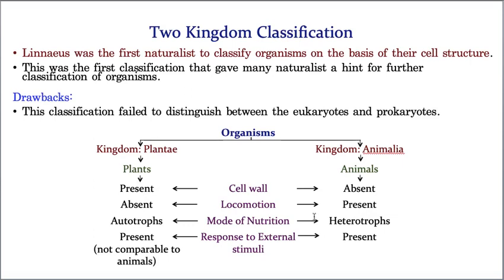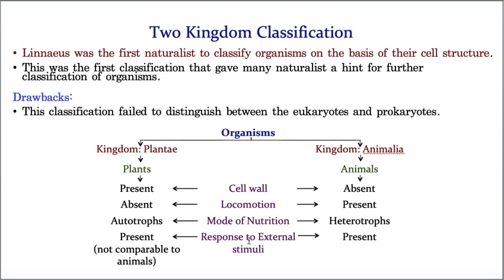Whereas mode of nutrition, plants are autotrophs. So many times I told you the meaning of autotroph. Plants have the ability to prepare their own food material by a vital mechanism called photosynthesis. That's why they are called autotrophs. Whereas animals can't prepare their own food material. For their food material, they need to depend upon others. So animals are considered as heterotrophs.